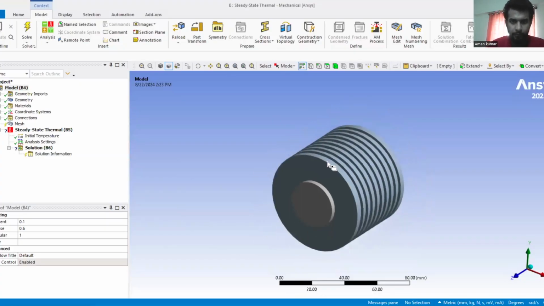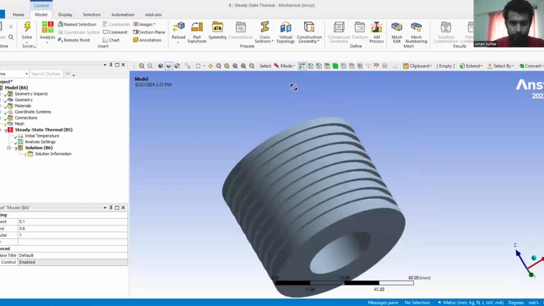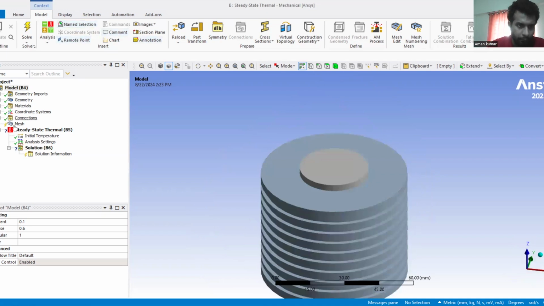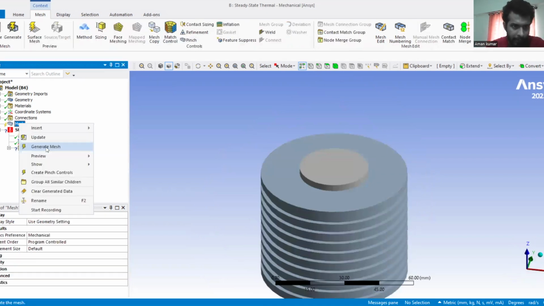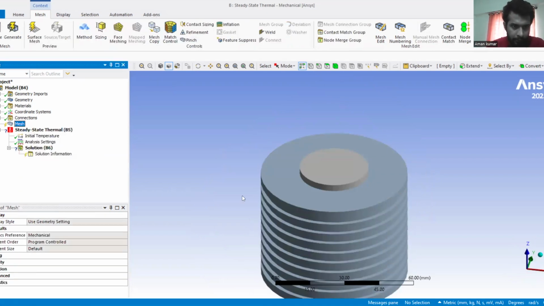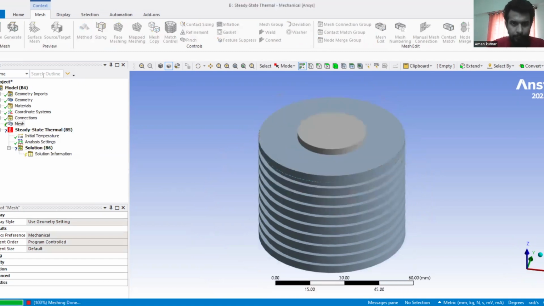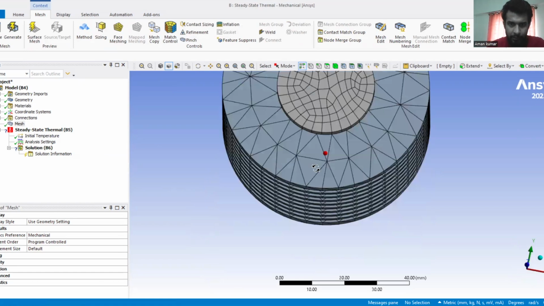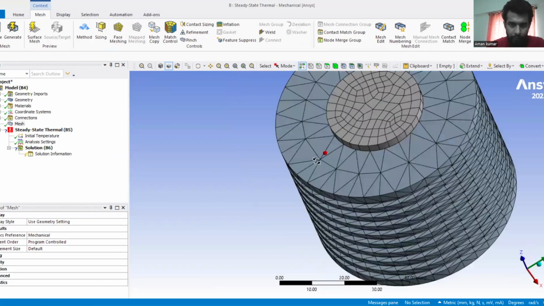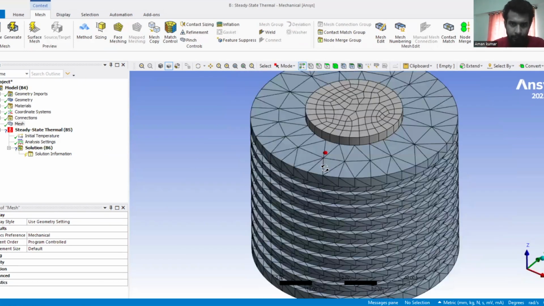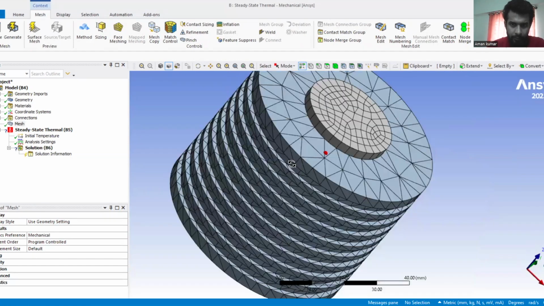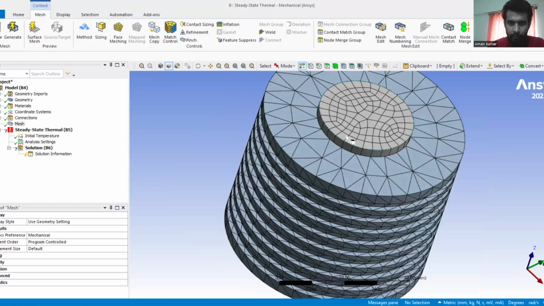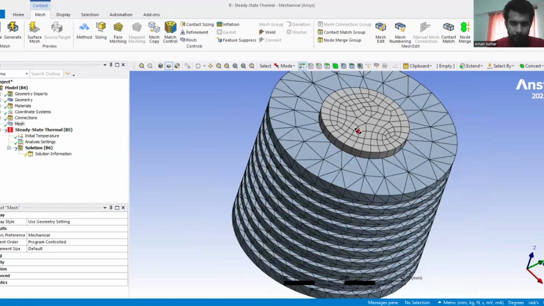The model is ready. Now we'll go for the meshing. First we'll do the default mesh. Click on generate mesh. Now the mesh is ready, but the quality of the mesh is not fine. So to get better accuracy in the result, we'll decrease the mesh size. Meshing is nothing but discretization of the model into a number of pieces.